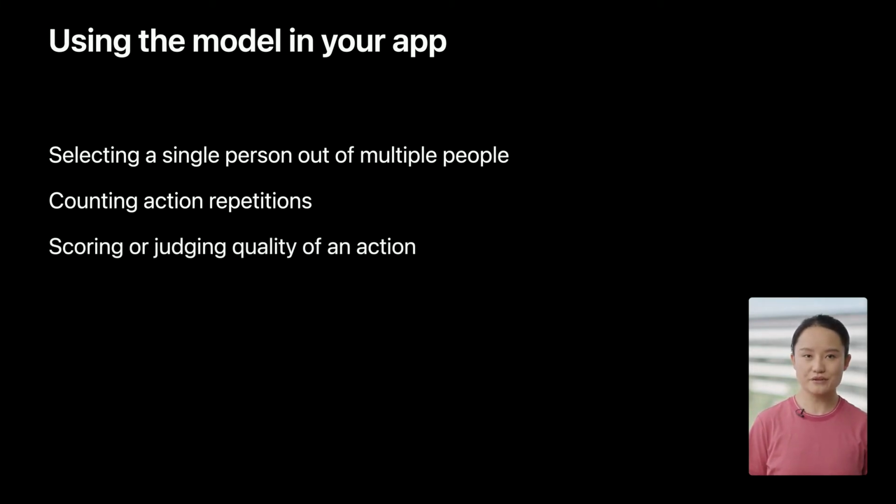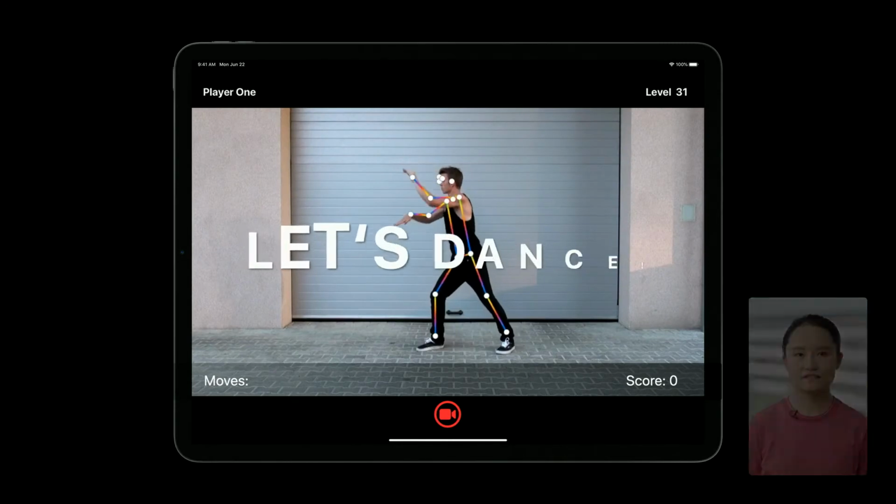Finally, you can use an action classifier to score or judge the quality of an action. For example, your app could use a prediction's confidence value to score the quality of an action compared to the example actions in your training videos.